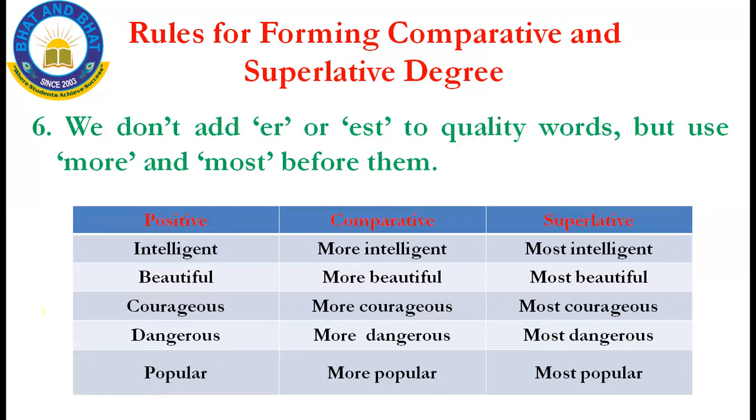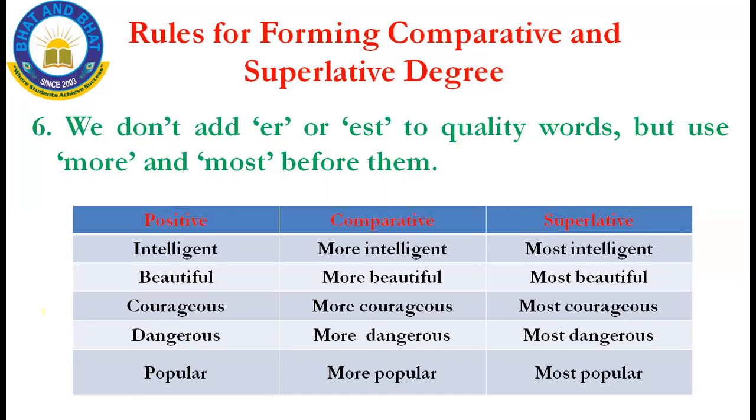In the earlier rules we discussed adding er or est, but for quality words I should not use er or est. Instead, before the adjective, I should use more for the comparative degree and most for the superlative degree. Look at the table: intelligent, more intelligent, most intelligent.